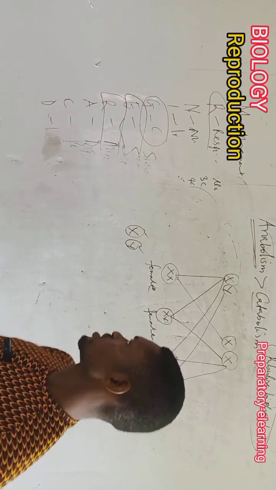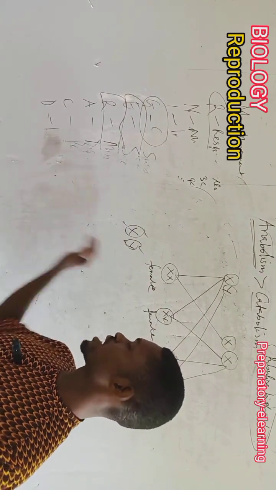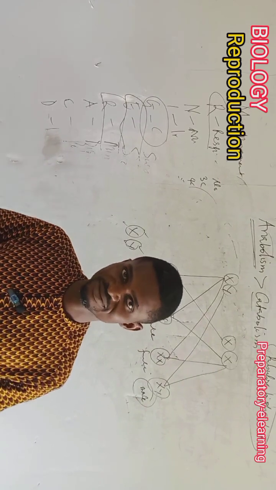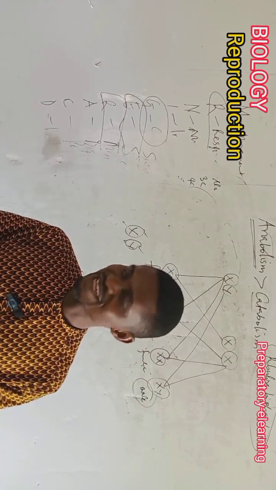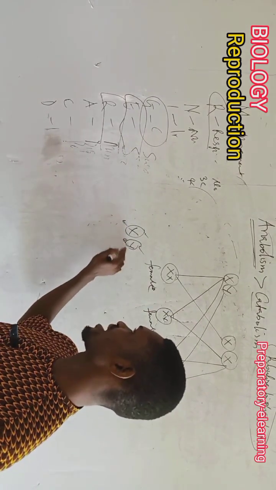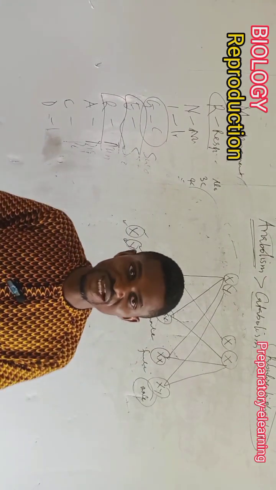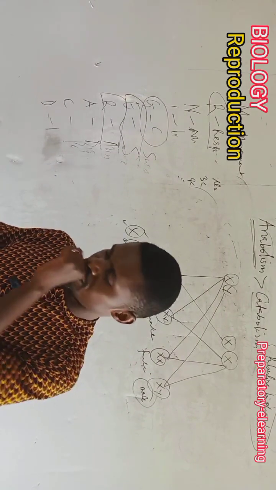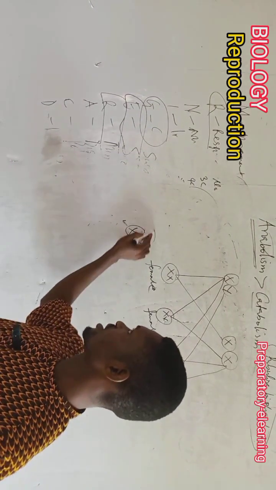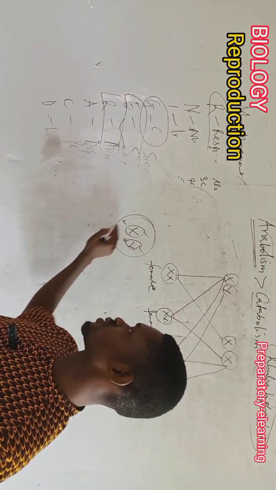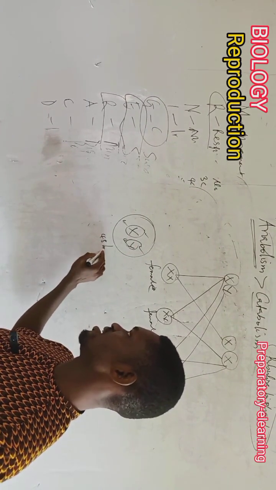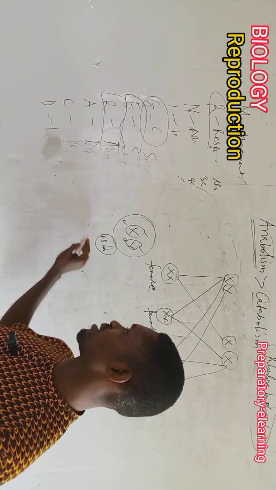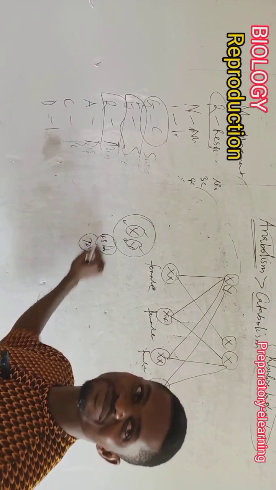The second factor is that the X gamete and the Y gamete do not have the same strength. The third factor is that one survives longer than the other. The fourth factor is that one of these gametes will survive for 48 hours in the system of the female. The other will survive 72 hours.